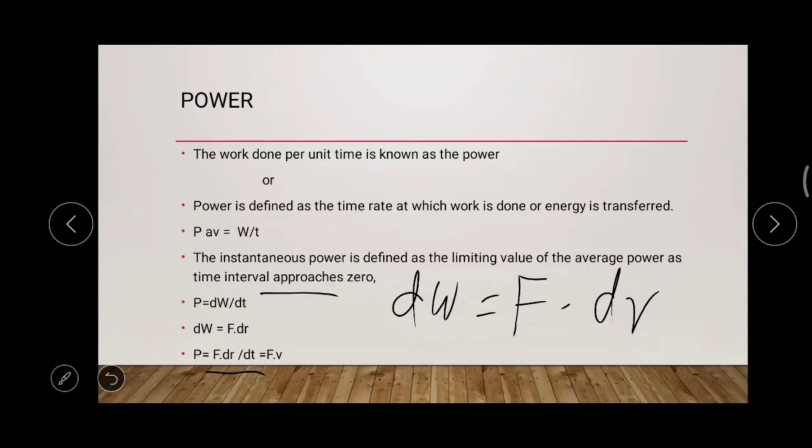So power is W by T or dW by dt or F dot V. Average power value, it is W by T. Instantaneous power value, it is dW by dt. And in terms of the force and velocity, the power can be defined as P is equal to F dot V.